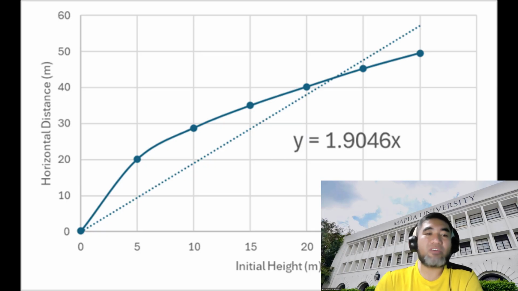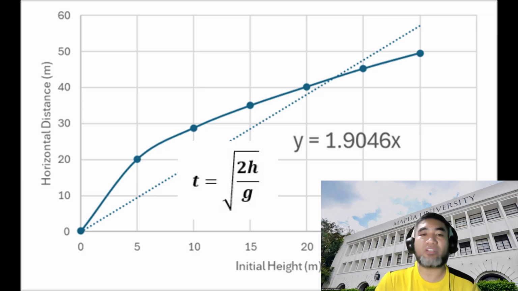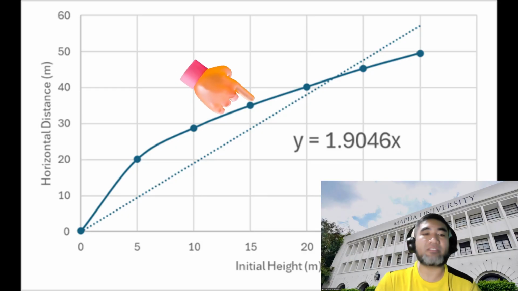We can see on the graph a curved, nonlinear relationship between initial height and horizontal distance. This is because the time of flight depends on the square root of the height, not directly on the height itself. As height increases, time increases more gradually, resulting in a curved graph rather than a straight line.